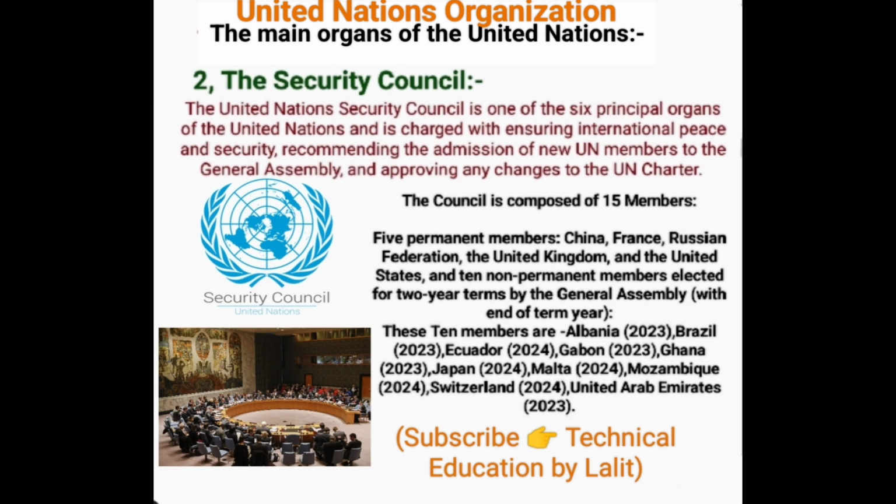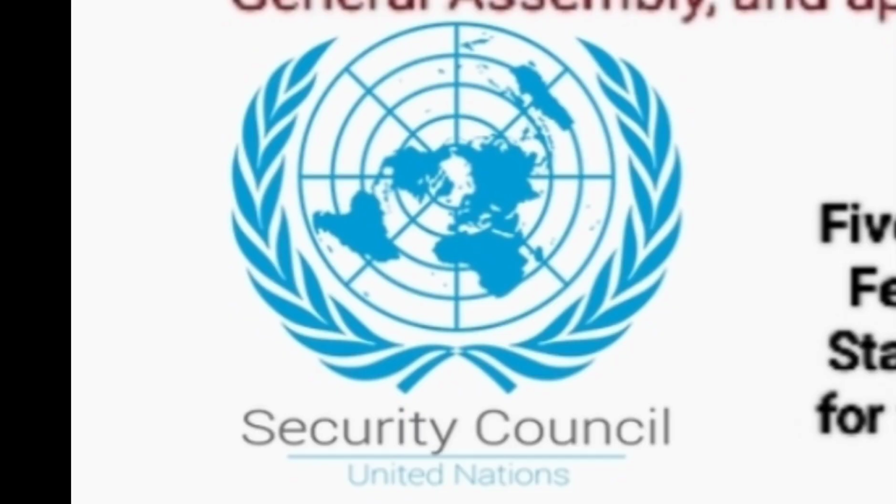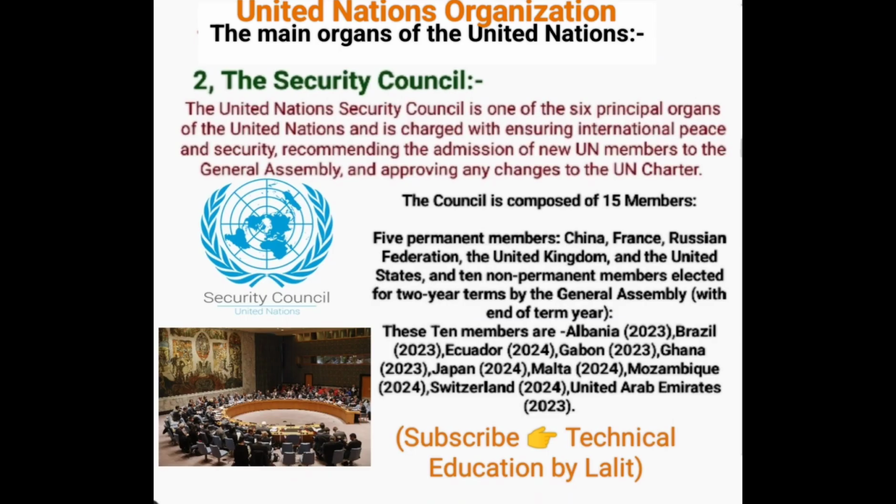The Council is composed of 15 members: 5 permanent members, China, France, Russian Federation, United Kingdom and United States, and 10 non-permanent members elected for a 2-year term by the General Assembly. This is the logo of the Security Council of the United Nations.